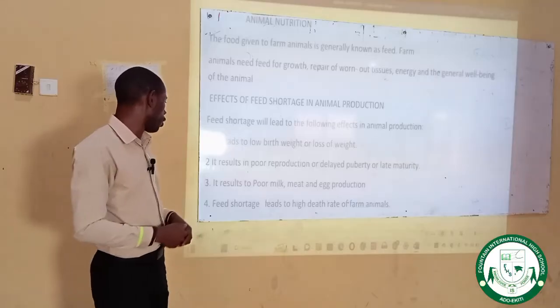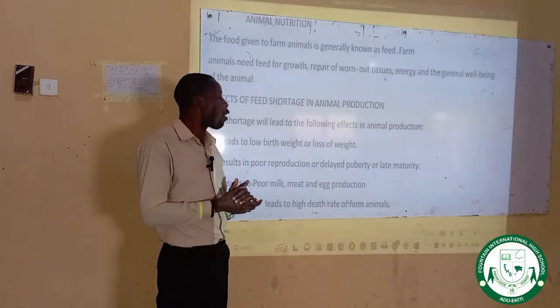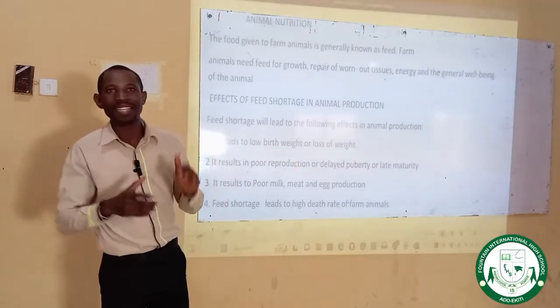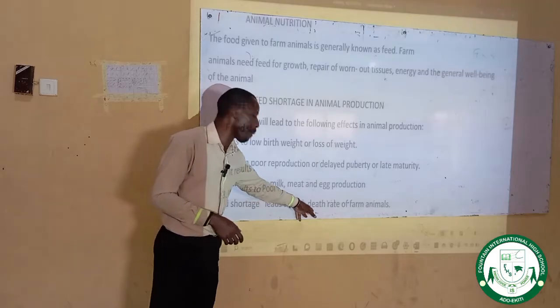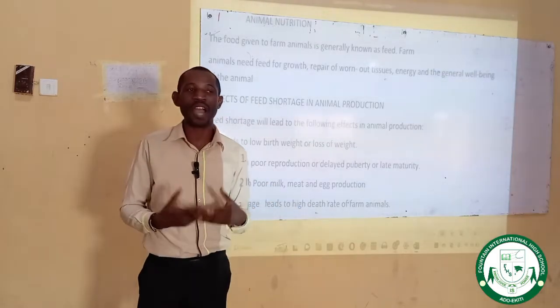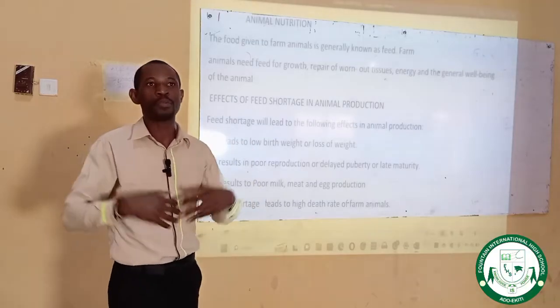Then number 4 here: feed shortage leads to a high death rate of farm animals. Another word for death rate is mortality. If animals are not well fed, then there will be low immunity.